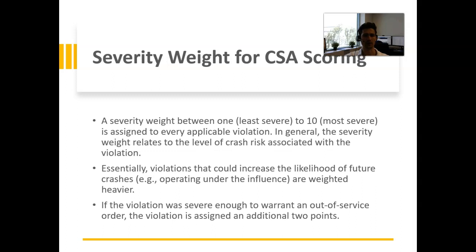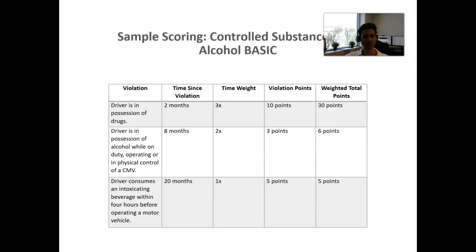There's also a severity weight, 1 being the least severe and 10 the most, which is assigned to every applicable violation. In general, the severity relates to the level of crash risk associated with the violation. Violations that would increase the likelihood of future crashes are weighted heavier. And if a violation was severe enough to warrant an out-of-service order, then the violation is assigned an additional 2 points.